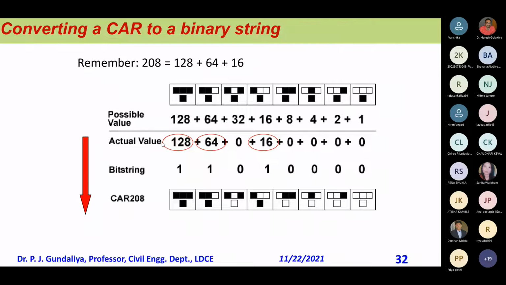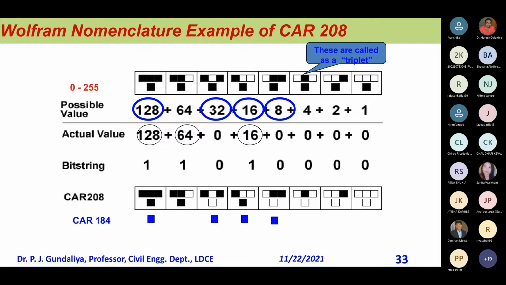And then I made a rule 128, 264. This is my rule. Then I try to develop a new cellular automata rule, and then it becomes 208. But the important one for us is 184.